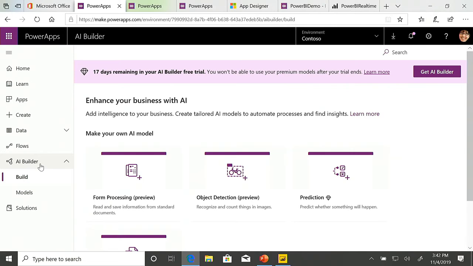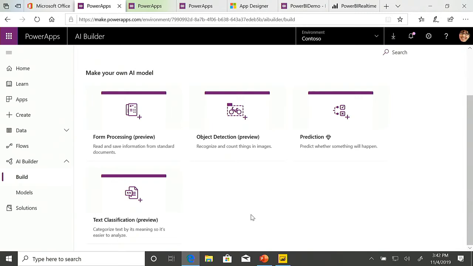Okay, so with AI Builder, you've got various options inside here where you can start making your own model. We've got a forms processor, object detector, prediction, and text classification. Now with your forms processor, you just need to train it up with a bunch of forms that you have. Get it used to understanding the forms that you want to use. It identifies the key fields, and it will be able to pull the key bits of information out of that. For today's session, I'm not going to cover this, but Mohammed's got a session directly after me. He's going to go into this in detail, as well as the object detection models as well.